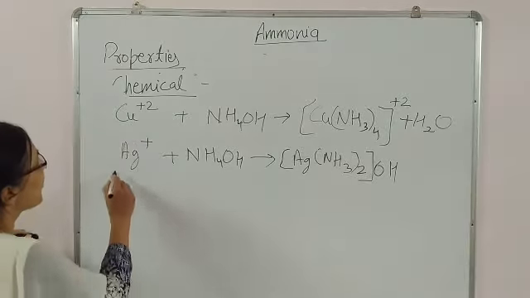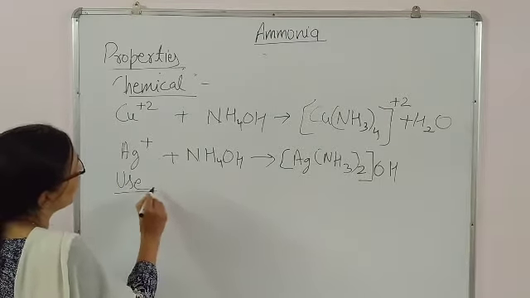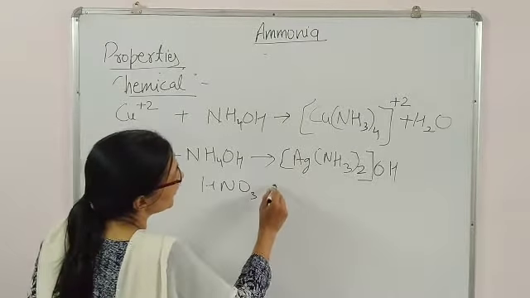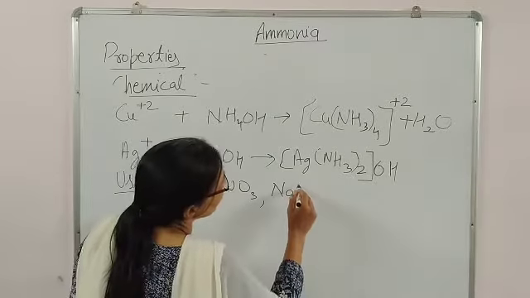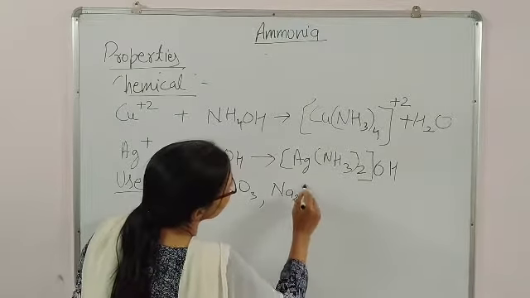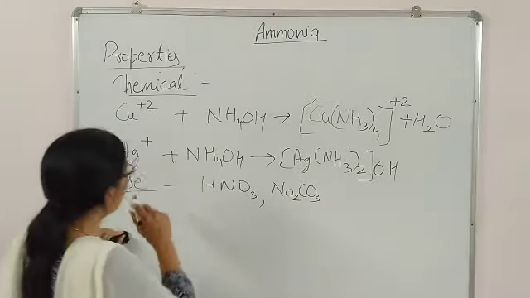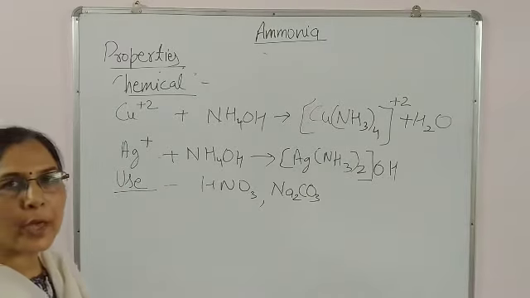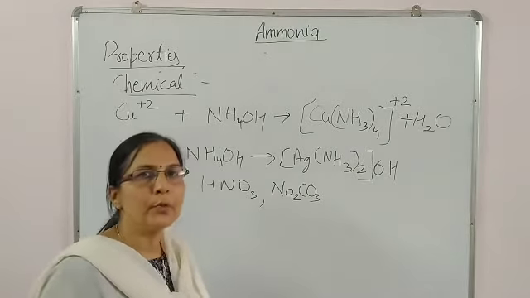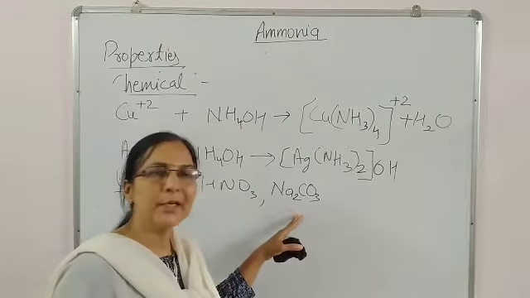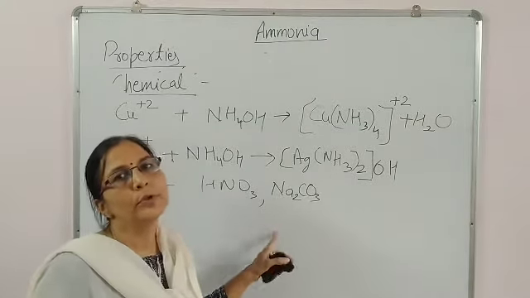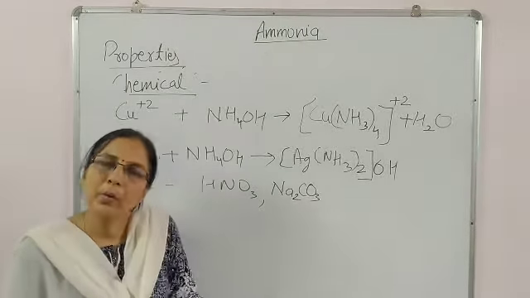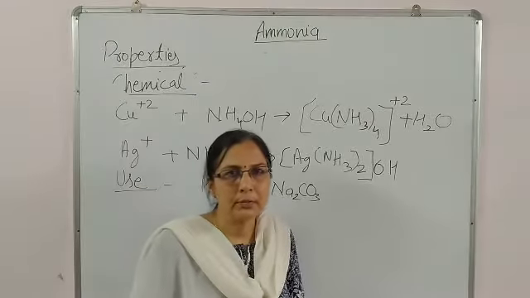Now our last point, about the uses of ammonia. Ammonia is used to prepare HNO3, in the laboratory or the industrial preparation of Na2CO3. Industrially both are prepared by means of ammonia. Then next, ammonia gas is used to prepare fertilizers like ammonium sulfate, ammonium phosphate and many more fertilizers. Then liquid ammonia is used as a refrigerant. That's all about ammonia. Now we will continue with HNO3.